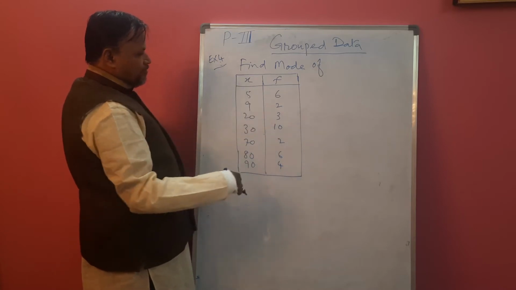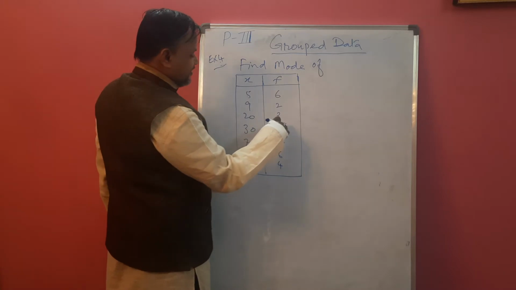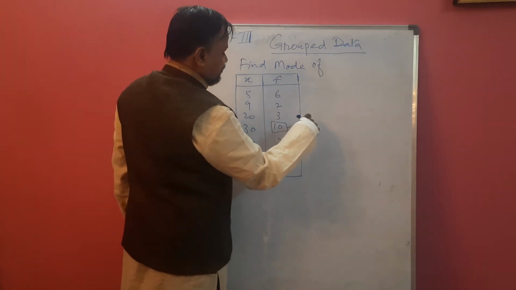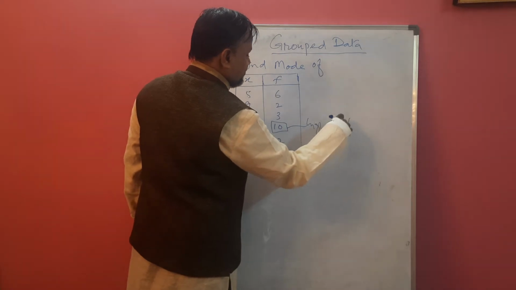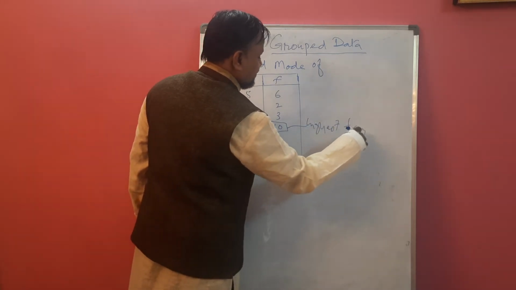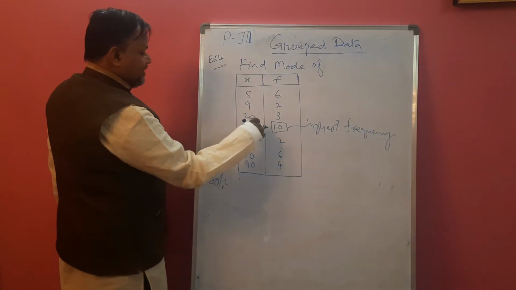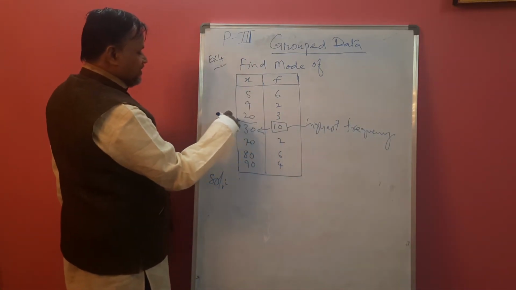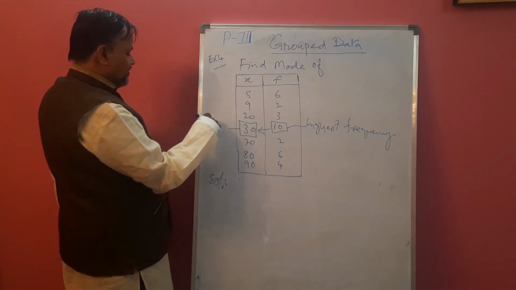Maximum repeated means highest frequency. This is called the highest frequency, we have to see. The highest frequency is what? 10. That corresponding value is known as our mode.